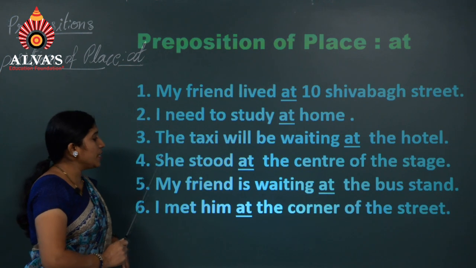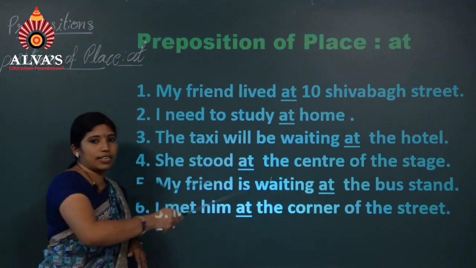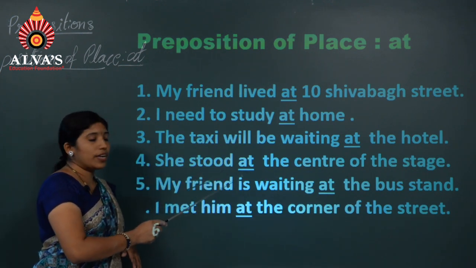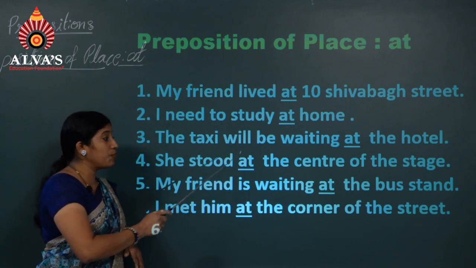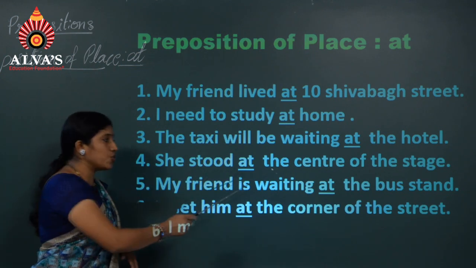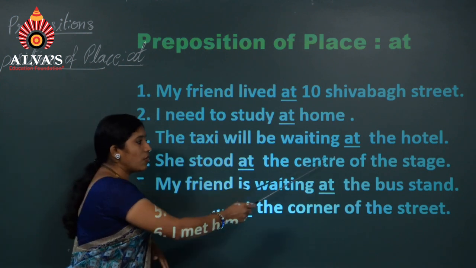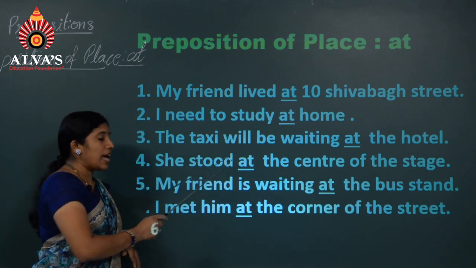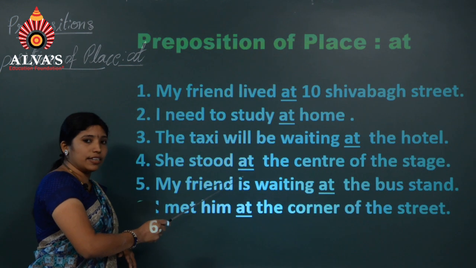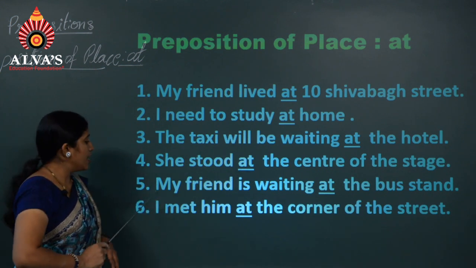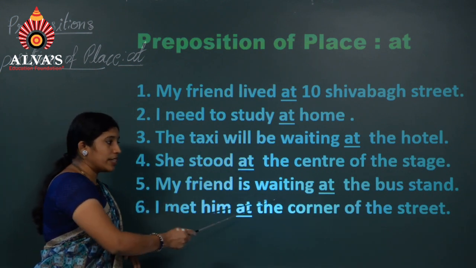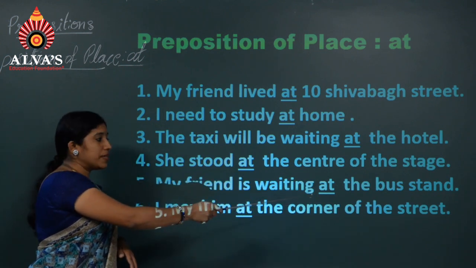Number 4, she stood at the center of the stage. You can understand the location or the position where the girl stood: at the center of the stage. So at is correct here. Number 5, my friend is waiting at the bus stand, a specific place.